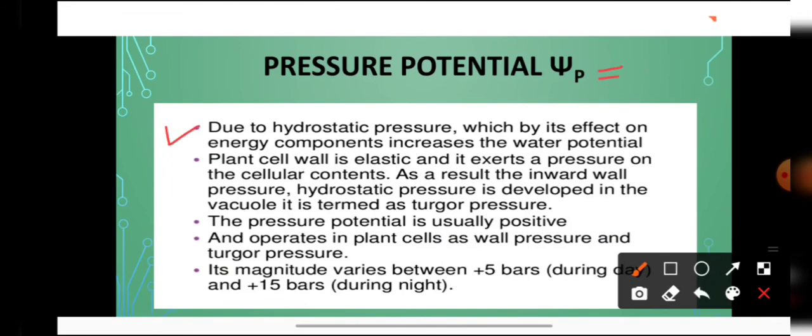So due to the hydrostatic pressure, which affects the energy components, it increases the water potential. Solute potential is decreasing the value of water potential, whereas pressure potential is increasing the value of the water potential.